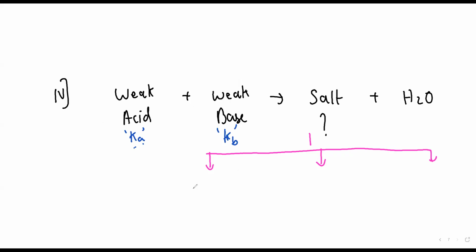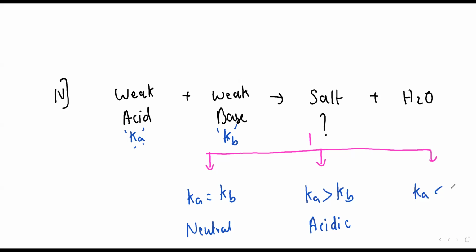Now here I'll get three conditions. If Ka is equal to Kb, then my solution will be neutral. Now, Zoya, if I write Ka is greater than Kb, so acid is a little stronger, so my solution will be acidic. And if Kb is stronger, then my solution will be basic. Clear? Okay, so these three conditions are very important.